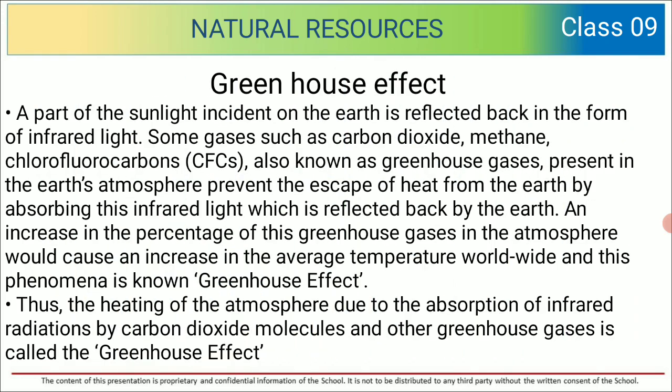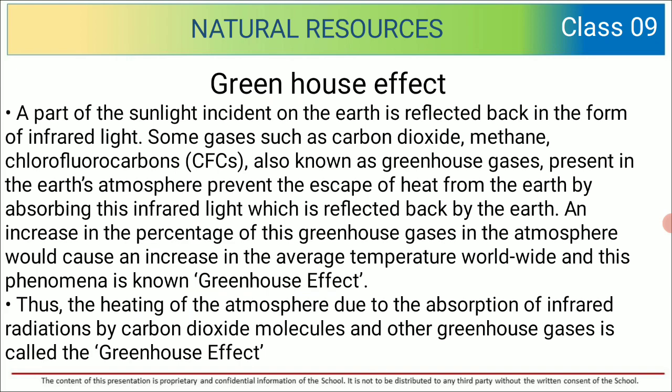Let us talk about the greenhouse effect. A part of the sunlight incident on earth is reflected back in the form of infrared light. Some gases such as carbon dioxide, methane, chlorofluorocarbons, also known as greenhouse gases, present in the Earth's atmosphere, prevent the escape of heat from the Earth.